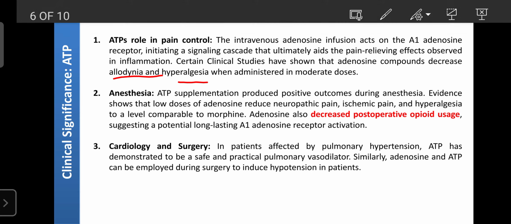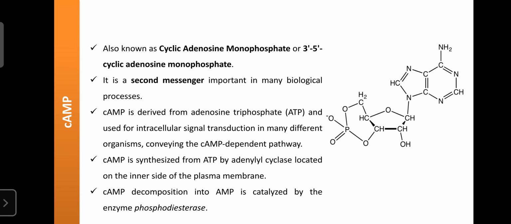So next one is cyclic AMP. It is also known as cyclic adenosine monophosphate, or 3',5'-cyclic adenosine monophosphate. It is a second messenger. First messengers are enzymes and hormones. Those hormones and enzymes regulate the intracellular response by activating another messenger. That's why cyclic AMP is known as the second messenger.